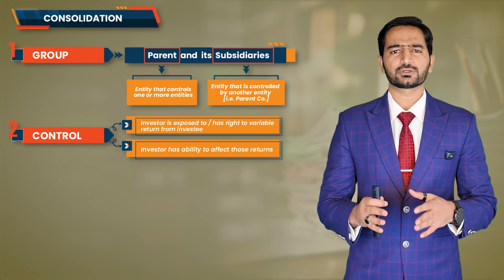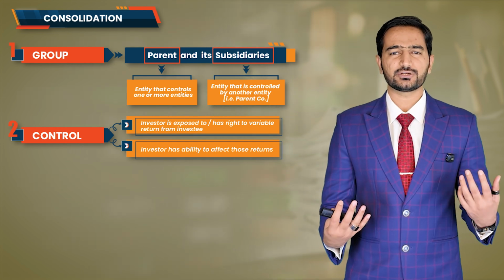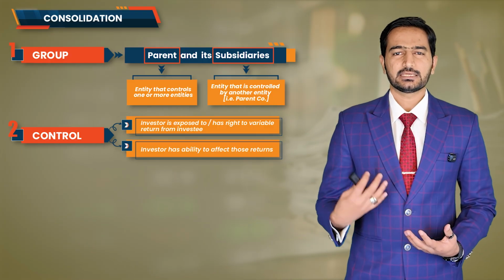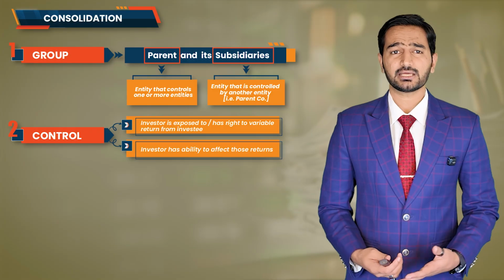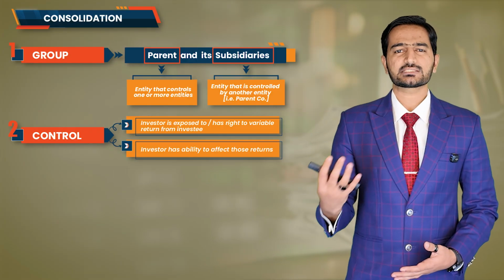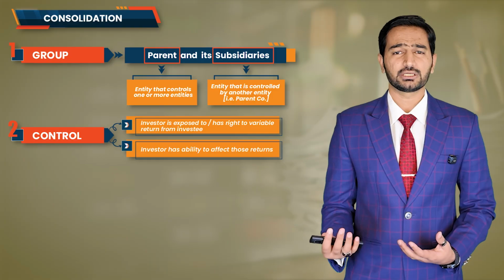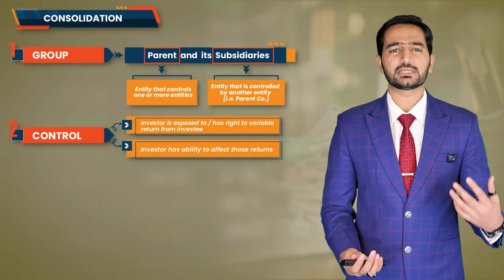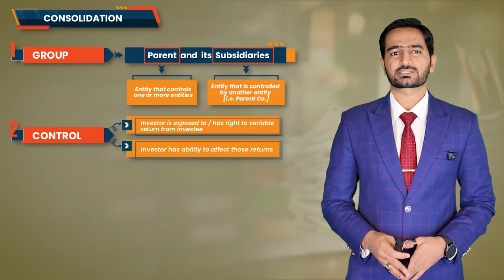Let's break this down further. If one company is exposed to the profits or losses of another company, in other words, it has a right to variable returns, and at the same time, it also has the power to influence those returns either through decision making or through its ability to govern financial and operating policies, then we can say that control exists.